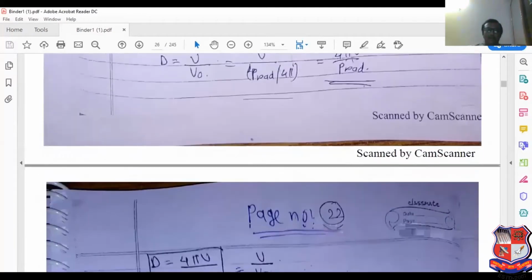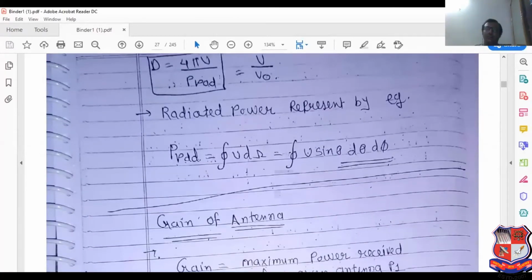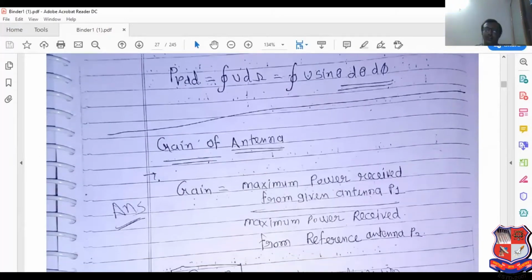Now see, this is U upon U0. U divided by P radiated upon 4 pi, where the denominator is the power radiated through an isotropic antenna. So D equals 4 pi U divided by P radiated. It is the basic equation. Radiated power equals the integral of U d omega, that is U sin theta d theta d phi.